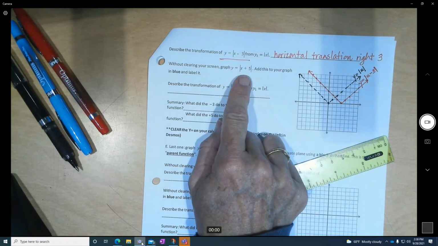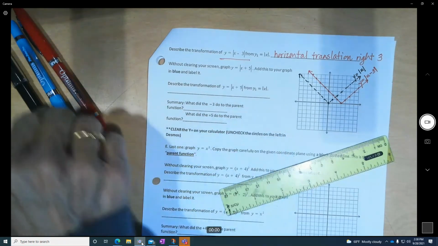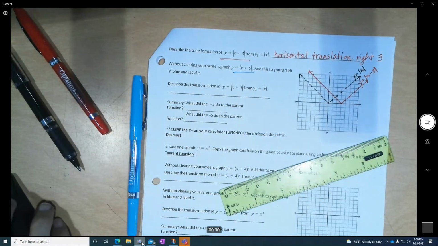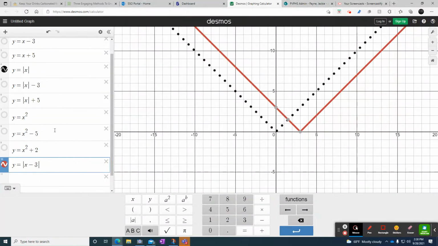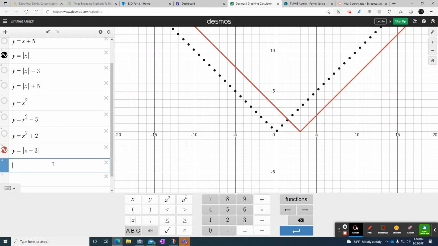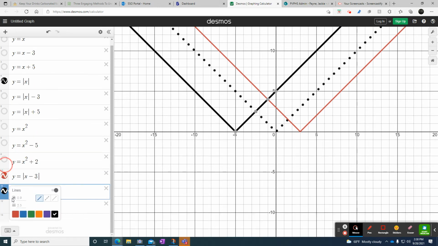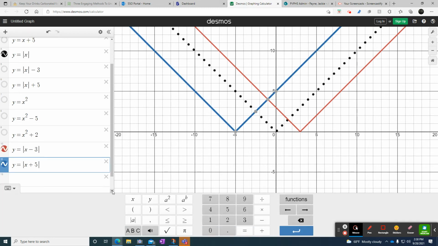The next one says x plus 5. So now we're going to go back to Desmos, grab the blue and do x plus 5. So y equals absolute value x plus 5. Absolute value again, we want to turn it blue. And I have this lovely graph. So you'll see if I do a plus 5 on the inside of the absolute value, it's gone to the left. See how it's gone over here instead?